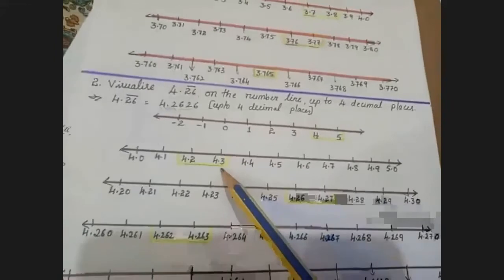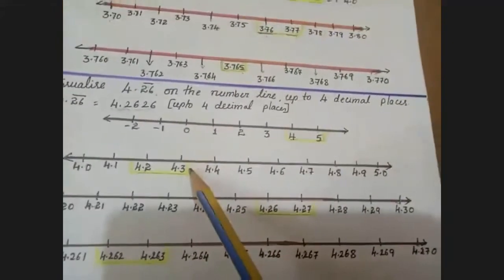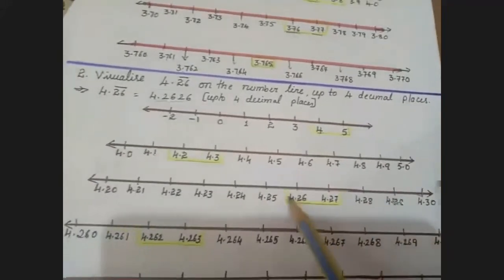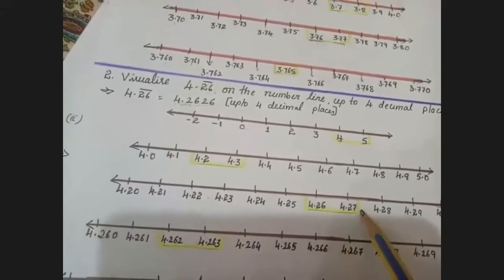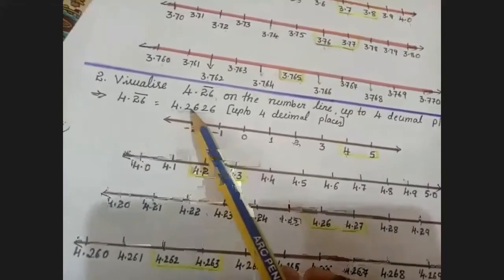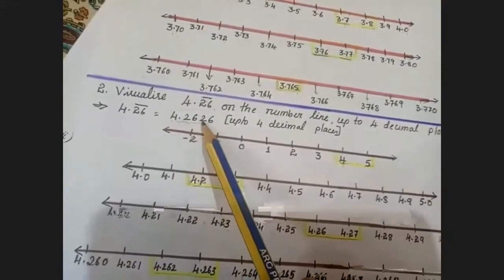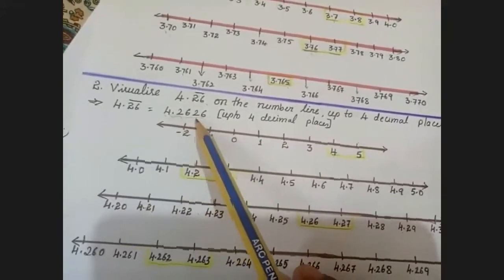Any doubt in this step? No, ma'am. Next, take 4.2 as 4.20 and 4.3 as 4.30. Between them I get 9 decimal numbers: 4.21, 4.22, 4.23, 4.24, 4.25, 4.26, 4.27, 4.28, 4.29, 4.30. I got 4.26 here. Next, I'll move on to the thousandth place. I want 4.262. This 4.262 lies between 4.26 and 4.27.